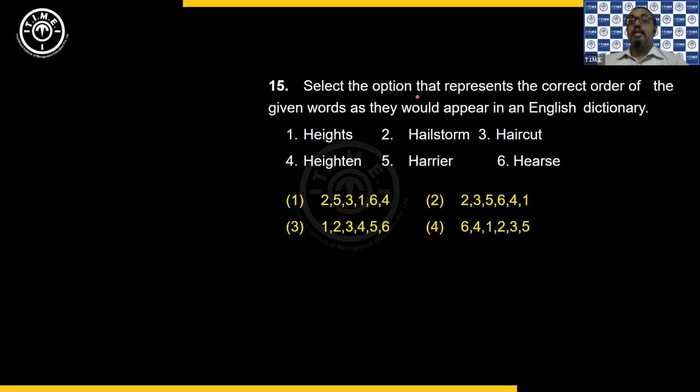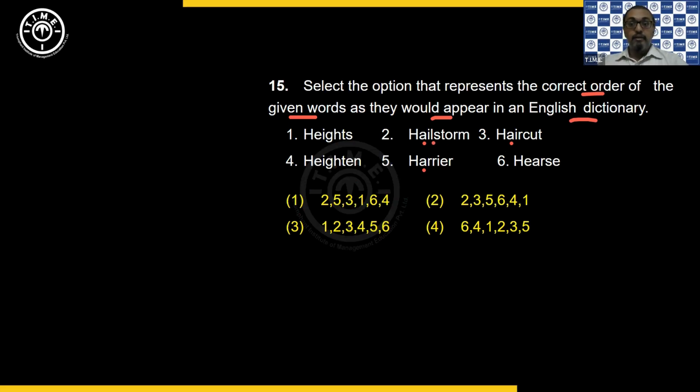Next. Now it says select the option that represents the correct order of the given words as they would appear in the English dictionary. So according to the dictionary, what is the order that you have to get? Okay. So everything is starting with an H. So then I have to look into the second alphabet. The second alphabet in the second option, third option, and fifth option is A. Correct? So basically, I need to get into this first. So between 2, 3, and 5, what is the order we need to check? So you go to the third alphabet.